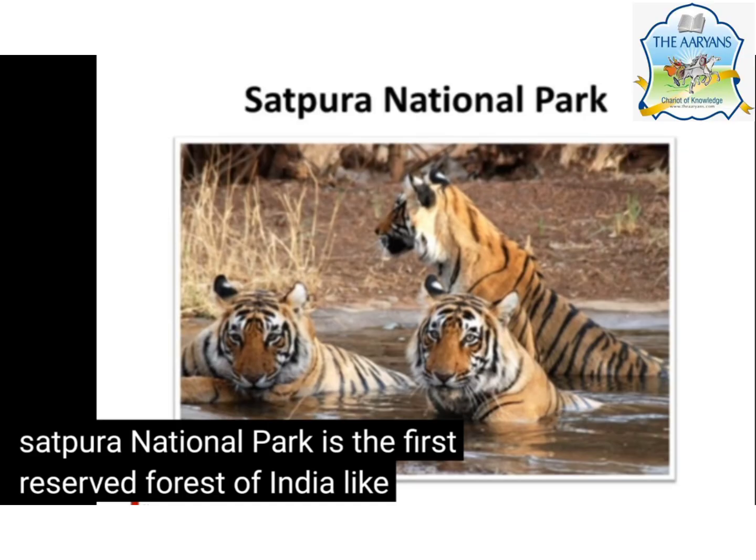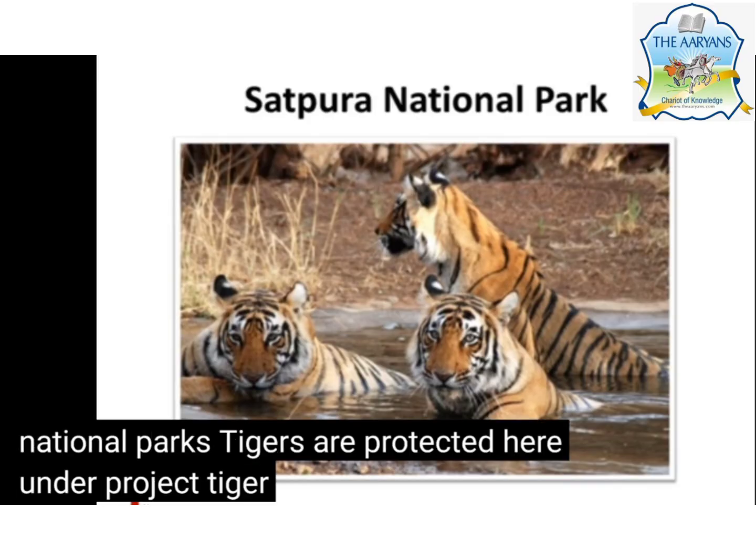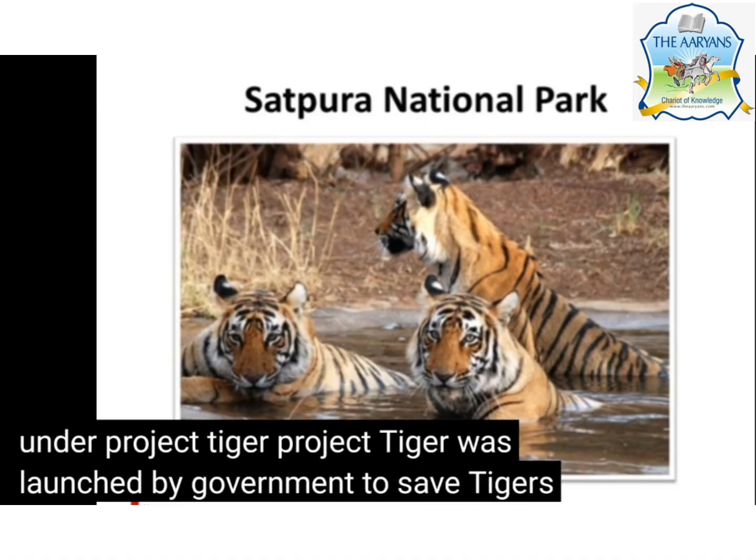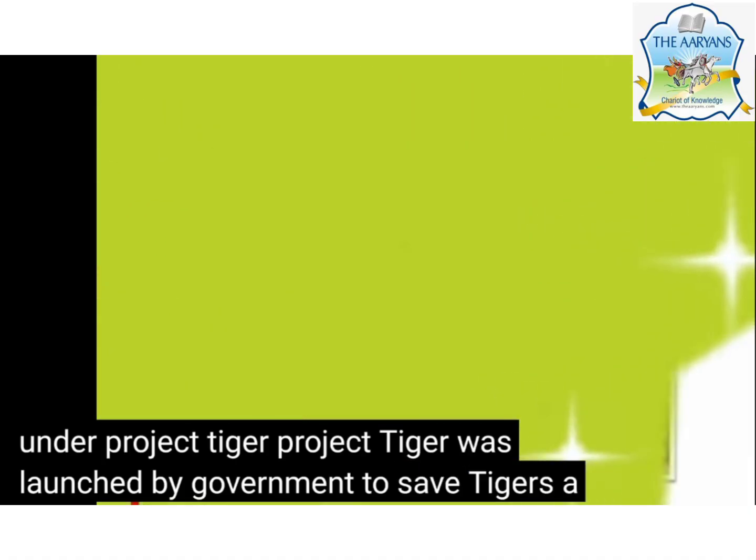This is Satpura National Park. It is the first reserve forest of India. Like many other parks, tigers are protected here under Project Tiger. Project Tiger was launched by the government to save tigers.